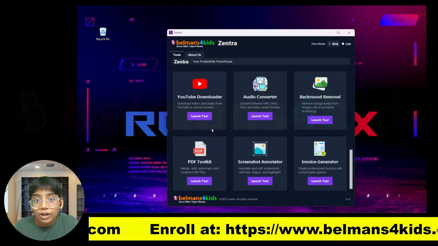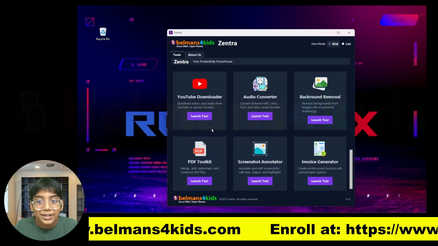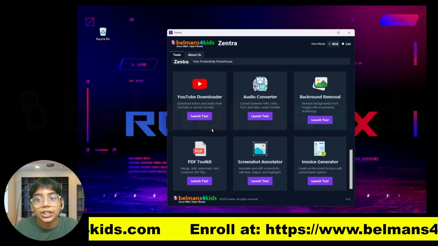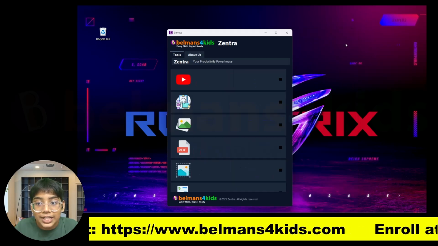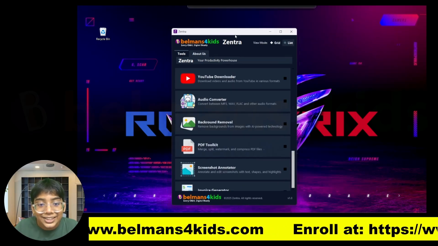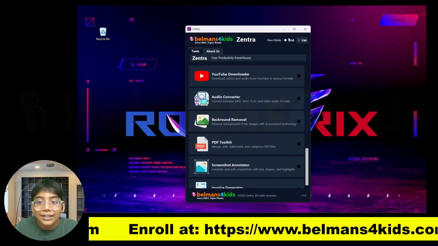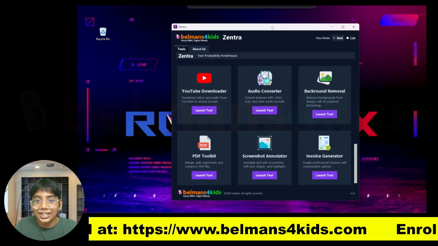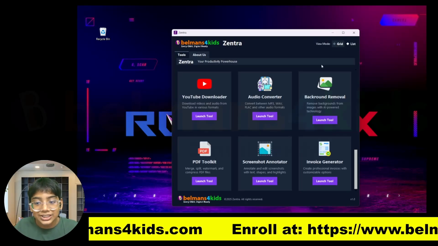So before I launch one of the tools, let me show you a really cool thing that is there in this app. There are actually two viewing modes. One is grid mode, which you are currently in, and you can see if I go to list view, it changes to a list type of view over here. So you can pick any one you like, and if you go back to grid, it just changes to grid. It's really nice. I think I'm just gonna stick with grid because it's the one that I like the most.